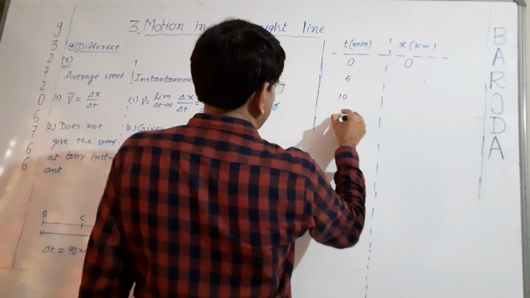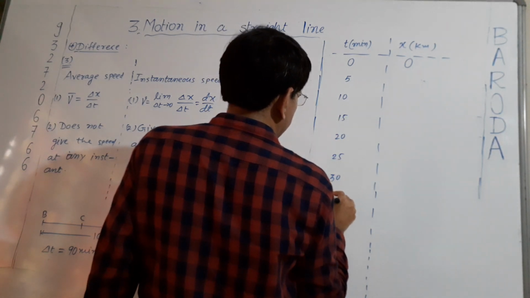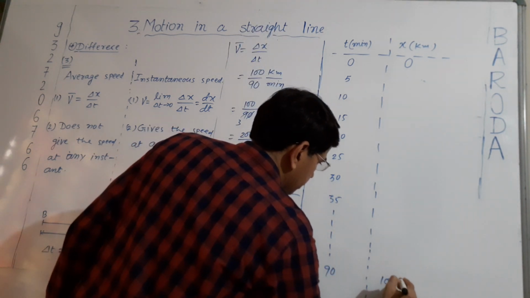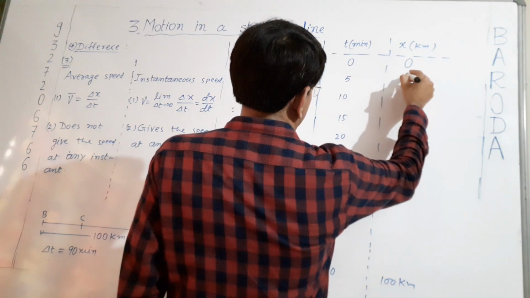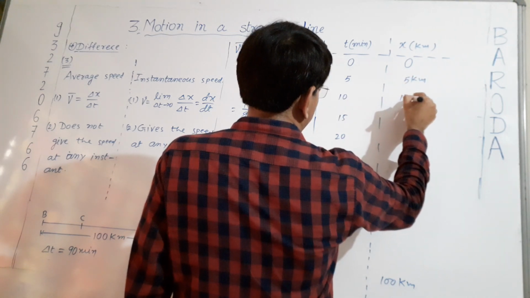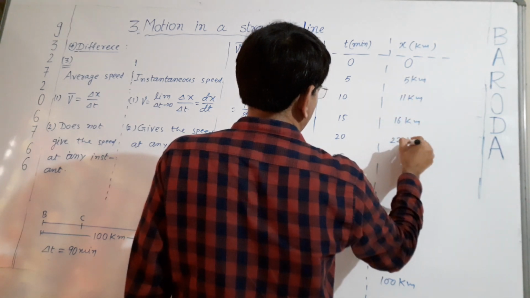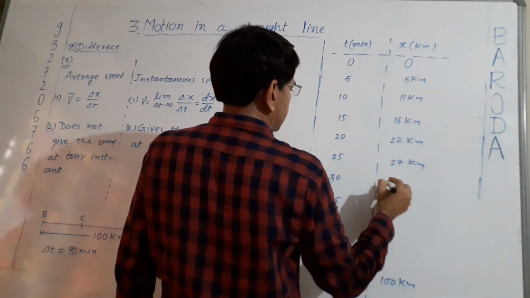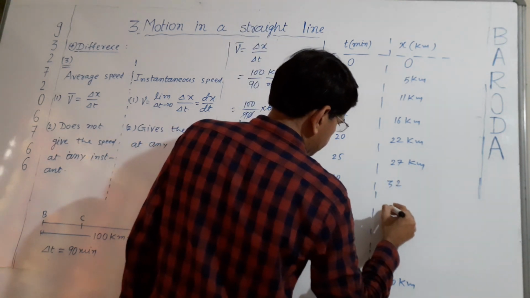5, 10, 15, 20, 25, 30, 35, and so on up to 90. 90 it is at 100 kilometer from Baroda. But at 5 minutes the car travel 5 kilometer. After 10 minutes it is at 11 kilometer. It is at 16 kilometer. Here it is at 22 kilometer. 25, I will write randomly 27. Here it is 32. Here 37.